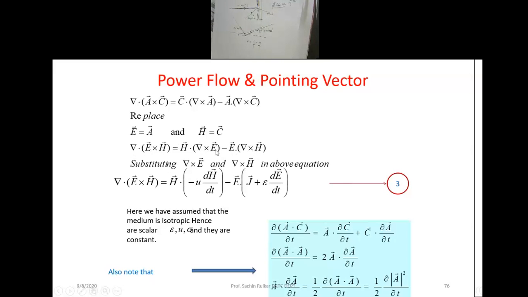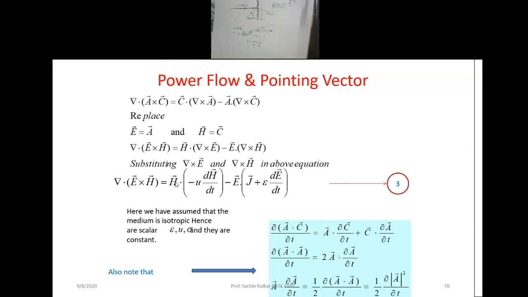Substitute the values of del cross H and del cross E. We'll get del dot of E cross H is equal to H dot of minus mu dou H by dou t, minus E dot of J plus epsilon dou E by dou t. Okay, so now this one we consider. Del dot of E cross H is nothing but the Poynting vector. And this minus mu of dou H by dou t.